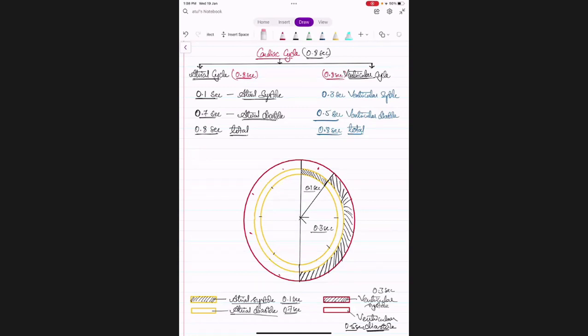Okay. Atrial systole is for how much time? 0.1 second. Ventricular systole is for 0.3 seconds. Okay. Now, students, be very careful and see.